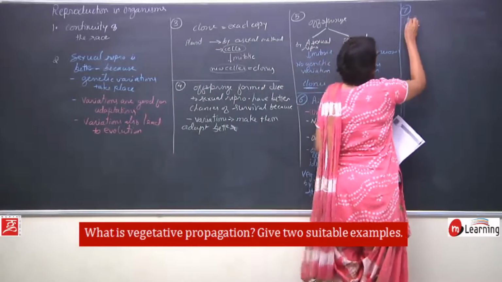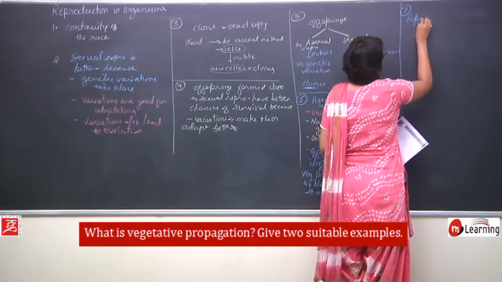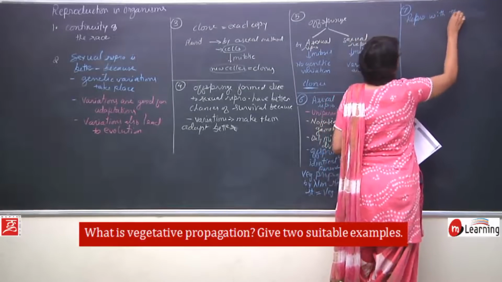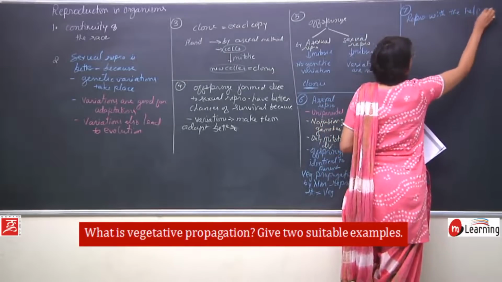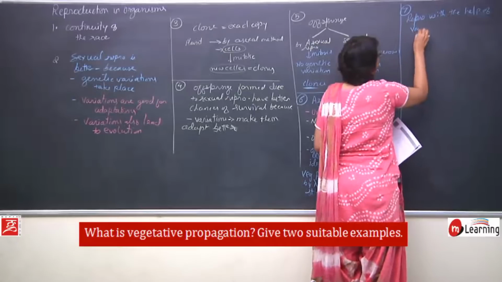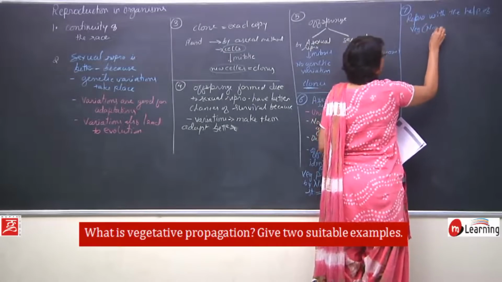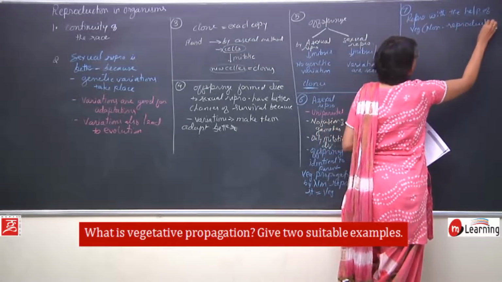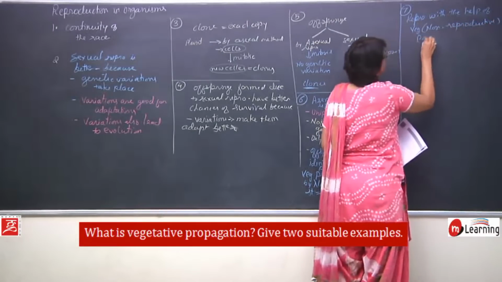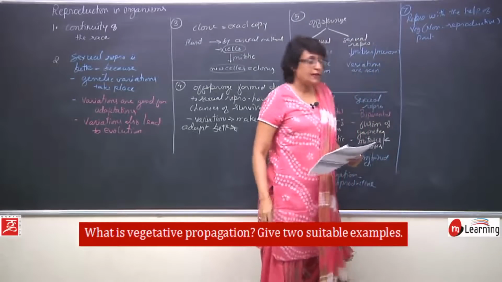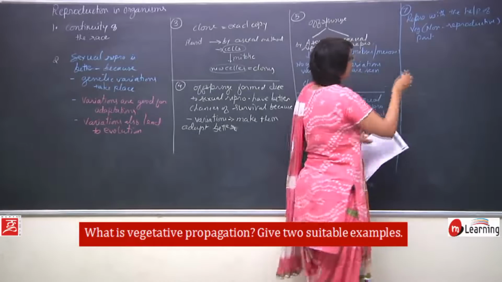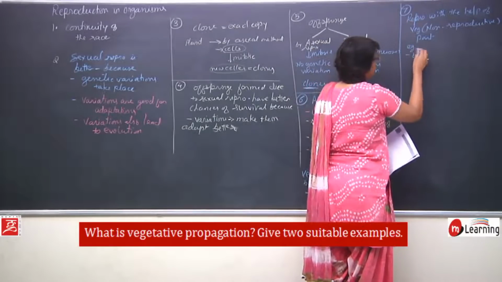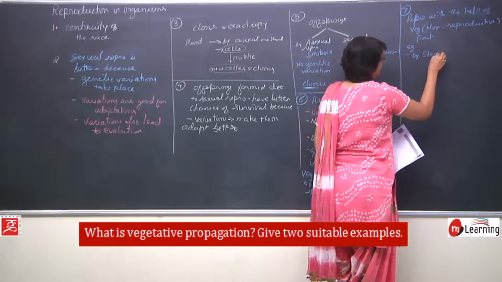So, vegetative propagation is reproduction with the help of a vegetative, or we can write a non-reproductive part. Let us write 2 examples by vegetative propagation by stem.